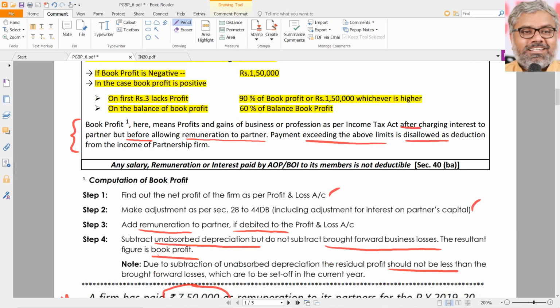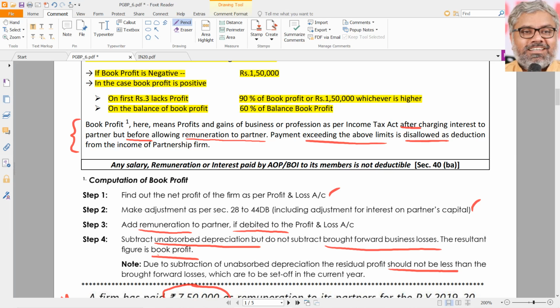So book profit, simply speaking, is nothing but a profit calculated as per the P&L account. Do the adjustments according to all the sections of PGBP. Interest, if it is allowed already and debited to the P&L according to 40B, there is nothing to be adjusted. If interest is debited to the P&L over and above 40B, then that excess amount, that is the disallowance amount, has to be added back. Remuneration, if already debited to the P&L, has to be also added back. Unabsorbed depreciation also has to be subtracted, but not the brought forward losses.